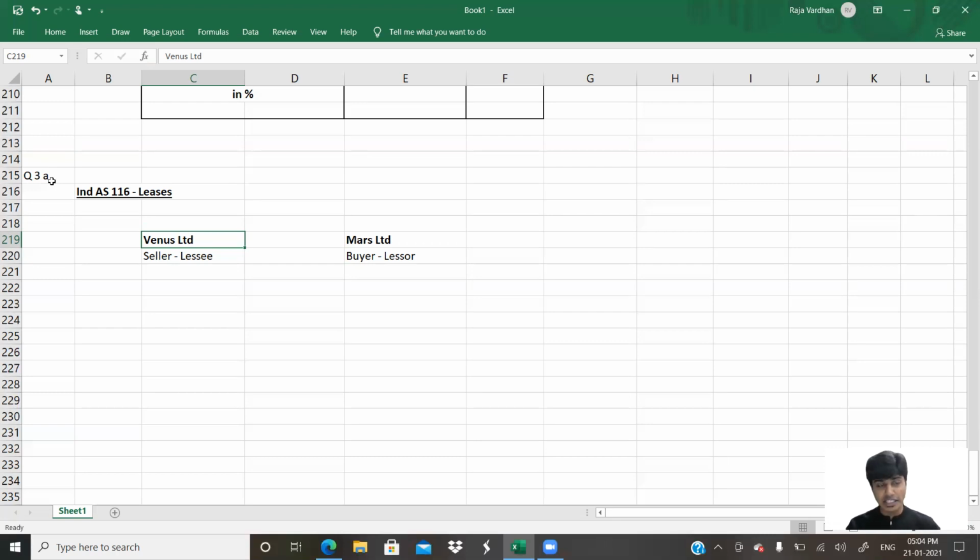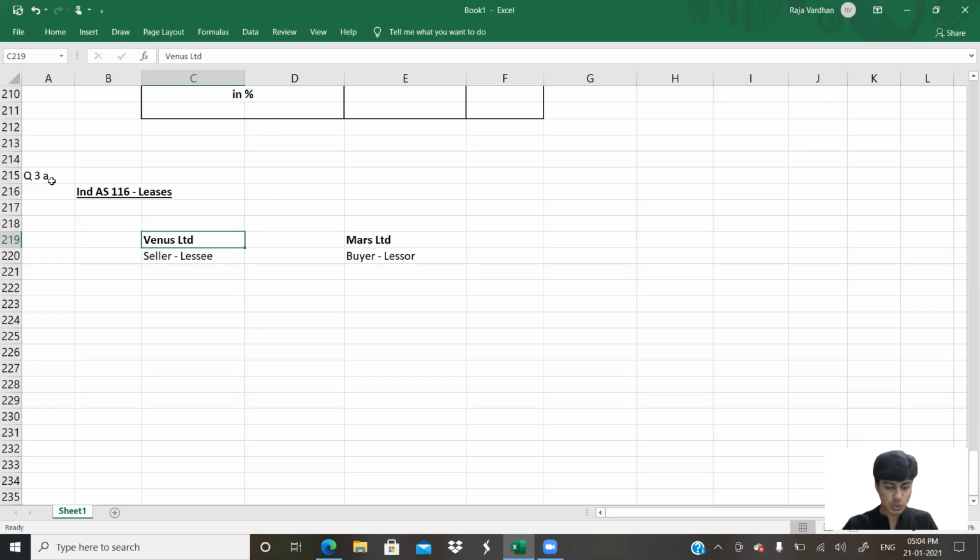If this is such a transaction, then Venus has actually sold part of the asset to Mars, and only part of the asset is retained by them. Against the part that is sold, profit has to be recognized, and the part that is retained, you would have to recognize not as an asset anymore, because Venus doesn't own that asset. It has sold it and taken it back on lease. So against that asset, we would have to recognize RTU, right to use the asset. I don't have the ownership of the asset, but because of the lease, Venus Limited has the right to use such asset. So we have to recognize RTU, right to use the asset.